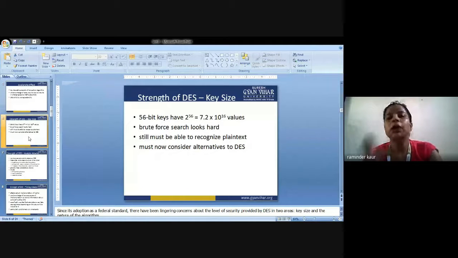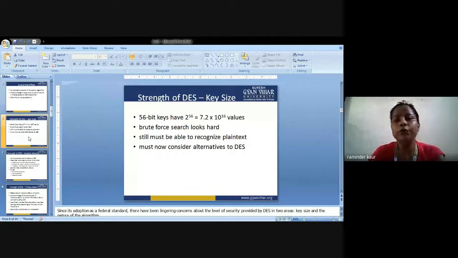Next is brute force. It means that if the search method is used, it will be hard for that technique to hack the DES algorithm, and it must still be able to recognize the plain text. So we must now consider alternatives to DES.